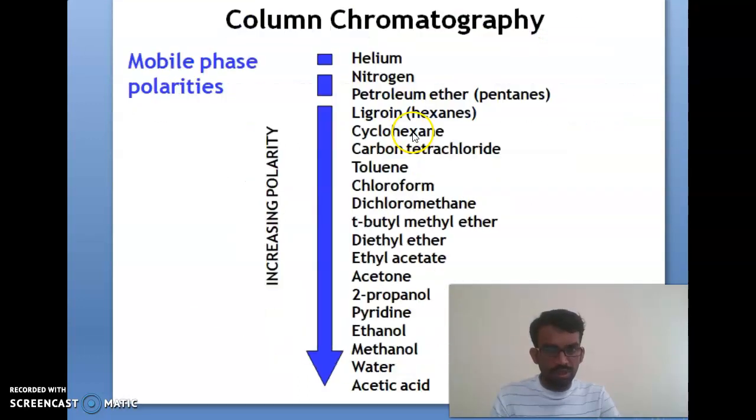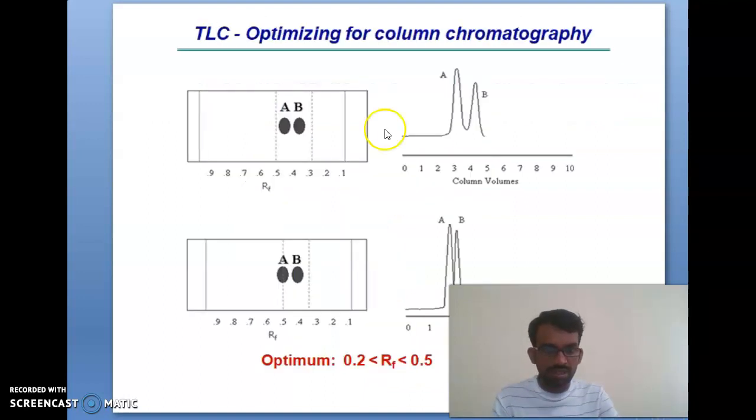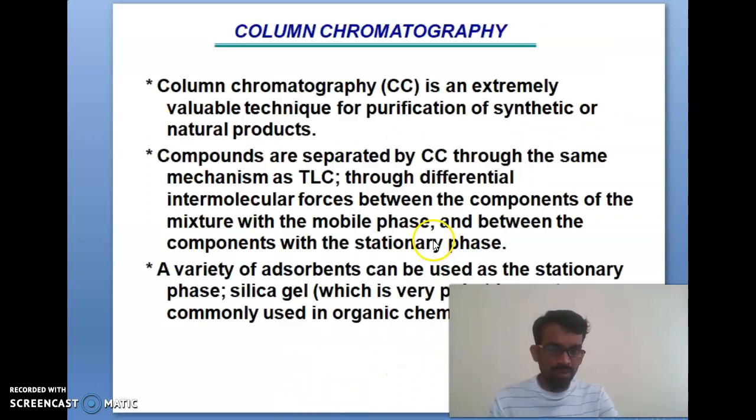Then we will talk about column elution and the sequence of functional groups on silica or alumina in normal phase TLC and column chromatography, how the functional group polarity increases. You can see fast and slow. Carboxylic acid is the slowest and alkane hydrocarbons are the fastest. From that you can easily understand. Next, you can see TLC optimizing for column chromatography, how they optimize, and you can see the optimization.